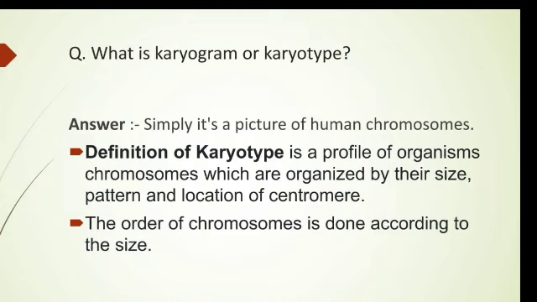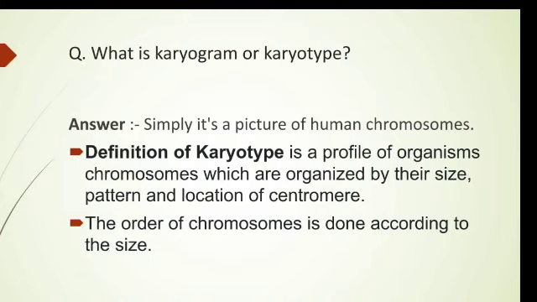So these chromosomes are arranged depending upon their size. Okay, so the definition has been given over here. Definition of the karyotype or karyogram: it is a profile of an organism's chromosomes which are organized by their size, pattern and location of the centromere.